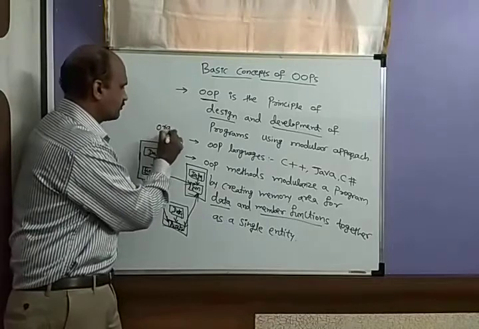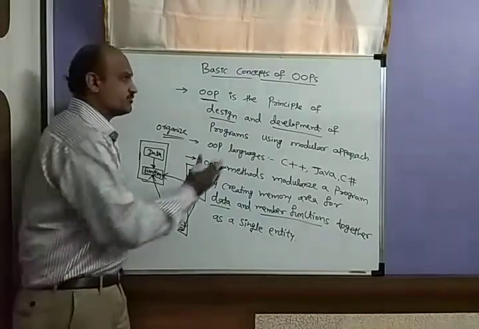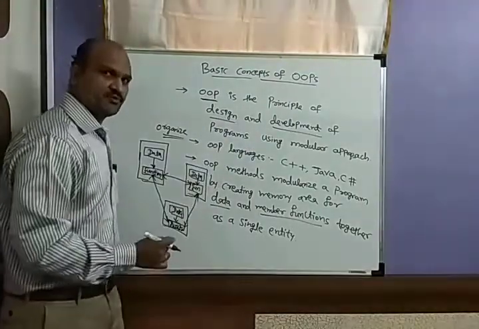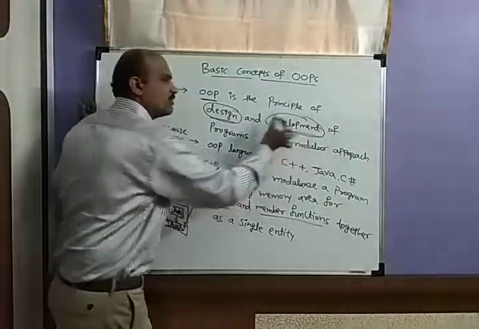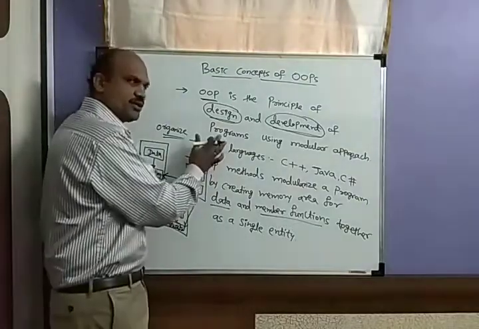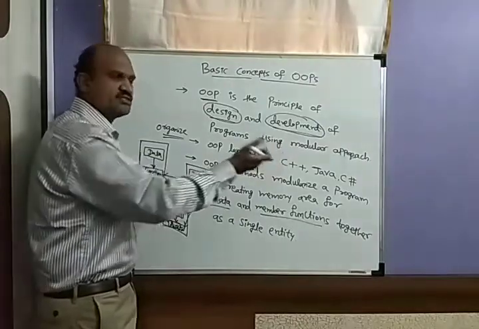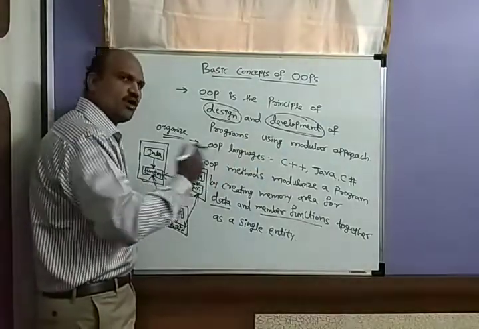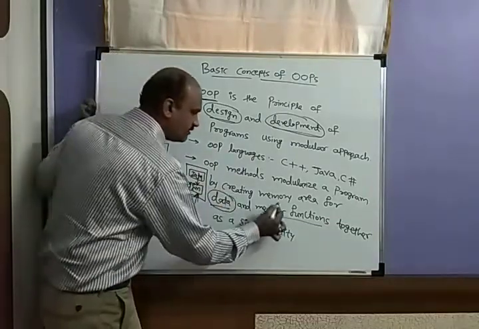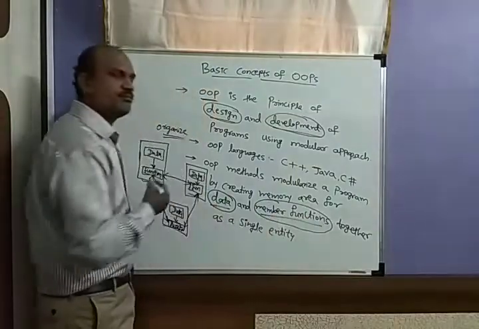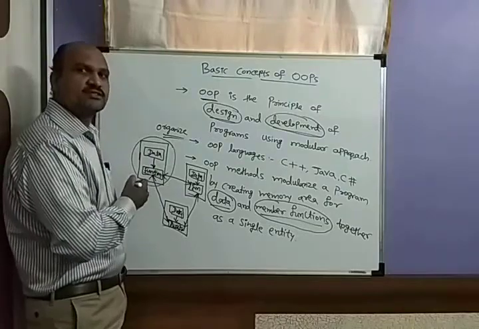You have to organize the data by using object oriented programming. Object oriented programming is for both designing and development, so you have to design and develop the programs. Now we are using C++. There are others, like Java and C#, which also have object oriented programming. You need data and member functions together. We call it a single entity.